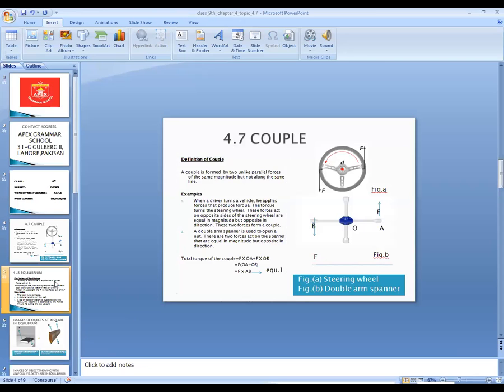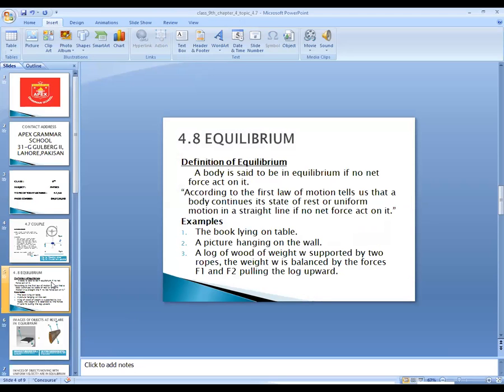Now I'm moving towards the next topic, which is 4.8 on page number 97 of the 9th class textbook. What is actually equilibrium? First of all, I will explain the definition of equilibrium. A body is said to be in equilibrium if no net force acts on it. What does this mean? If no force acts on the body, it means the body will be in equilibrium.